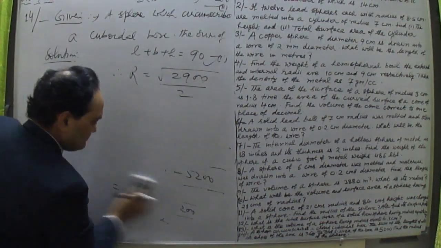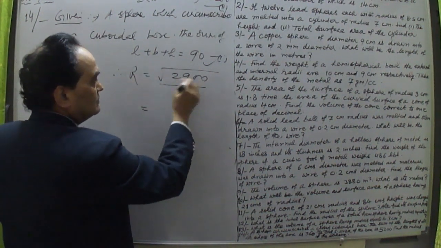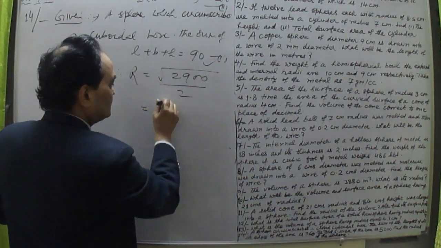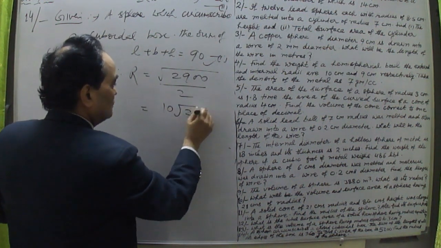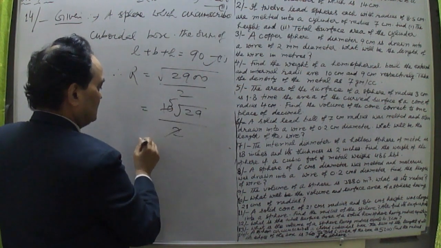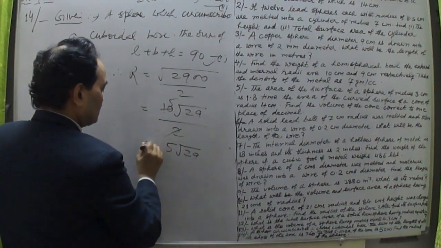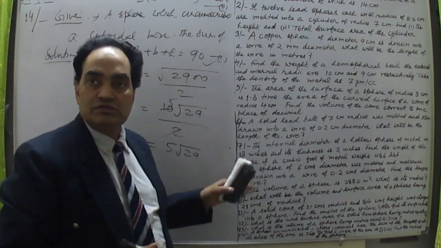This is the radius of the sphere which is required here. And this is 100 into 29. The square root of 100 is 10, and this is under root 29 upon 2, so 2 into 5 plus 10. So it is nothing but 5 under root 29. Now the square root of 29 can also be calculated. This is in units.